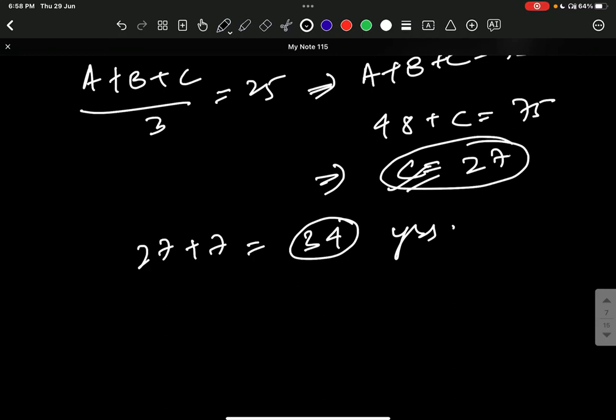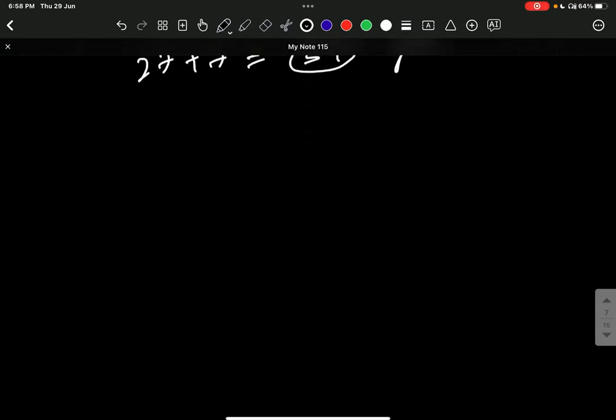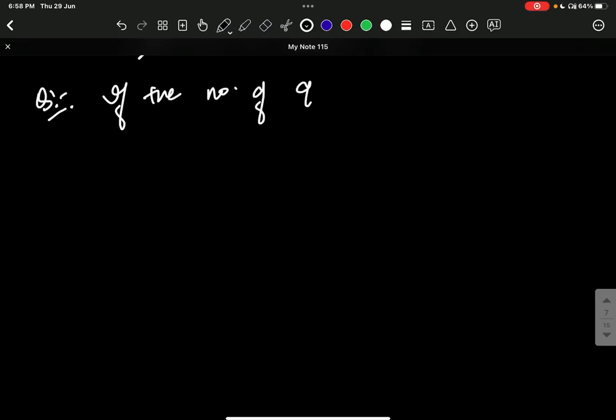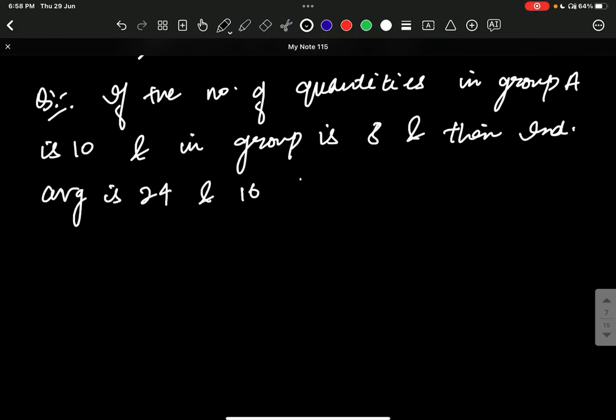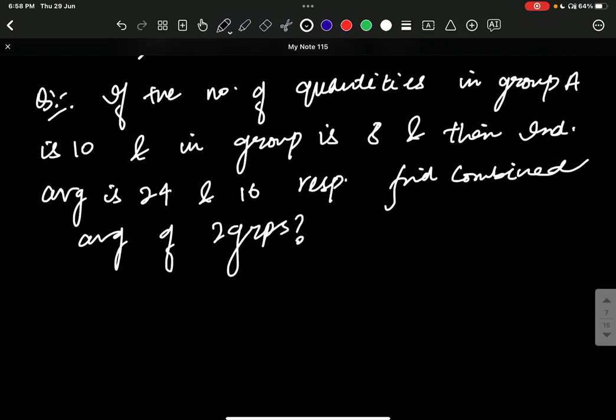Okay, another question for the day. A good one. If the number of quantities in group A is 10 and in group B is 8, and their individual averages are 24 and 16 respectively, you have to find the combined average of the two groups. So how to do it? In group A, the number of quantities is 10. In group B, the number of quantities is 8.